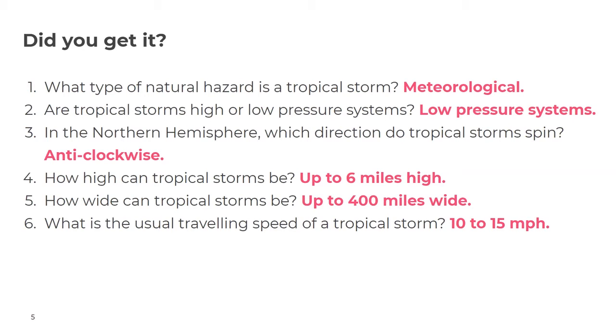Number 3, in the northern hemisphere, which direction do tropical storms spin? Anti-clockwise. Number 4, how high can tropical storms be? Up to 6 miles high. Number 5, how wide can tropical storms be? Up to 400 miles wide. And number 6, what is the usual travelling speed of a tropical storm? 10 to 15 miles per hour. So please give yourself a score out of 6.